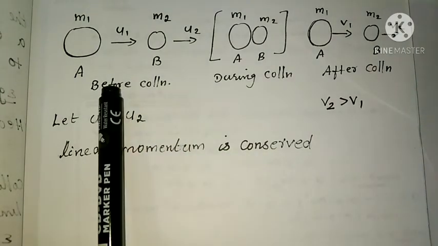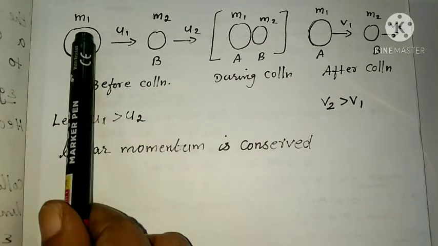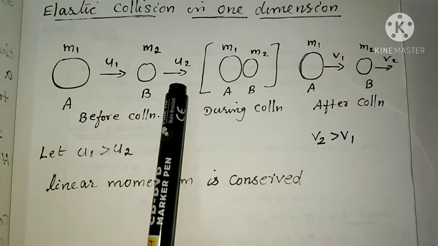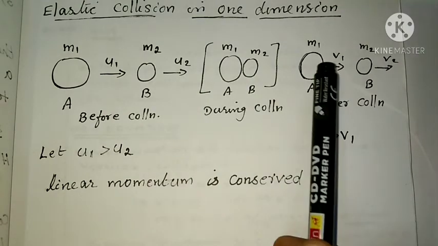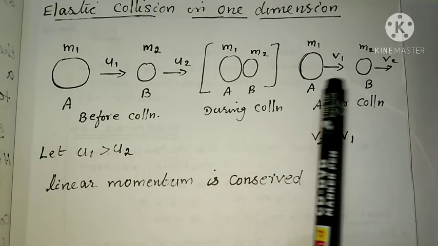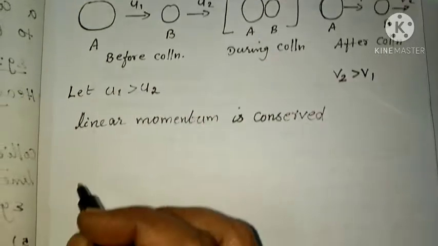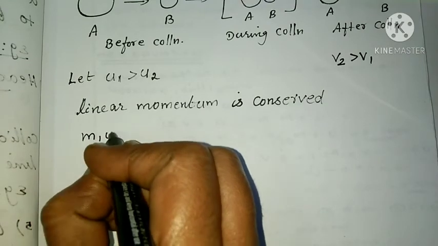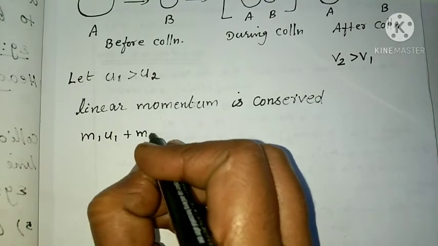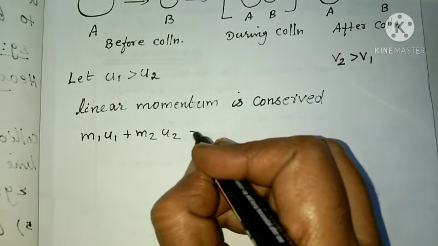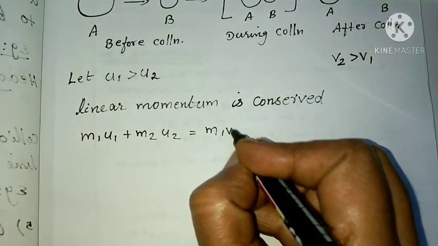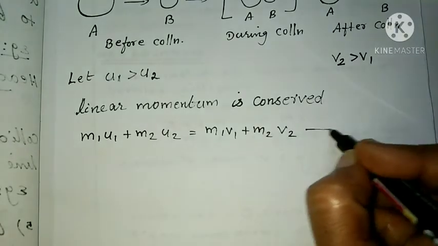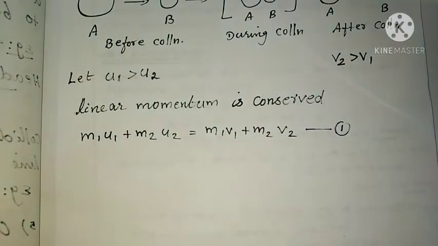So what is the total momentum before collision? That is m1 u1 plus m2 u2, equal to the momentum after collision, m1 v1 plus m2 v2. Equation number 1.